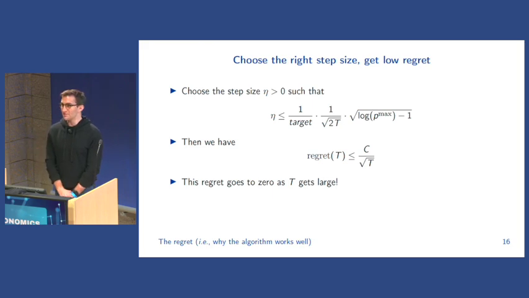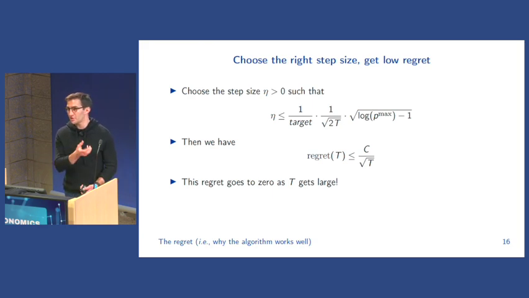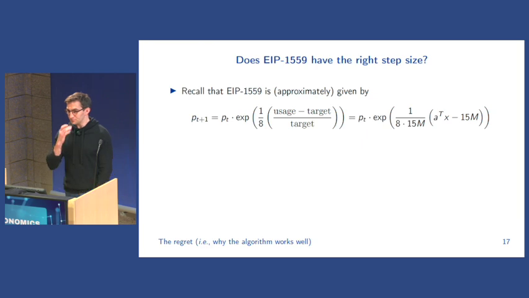Then we get that the regret is bounded by some constant divided by the square root of the time period we choose, capital T. So if the time period is large enough, this regret goes to 0. Not at a super fast rate because of the square root, but it still goes to 0 as T gets large. And because of this, we can say that this algorithm is low regret. So mirror descent on this particular online problem with an appropriately chosen step size is a low regret algorithm.